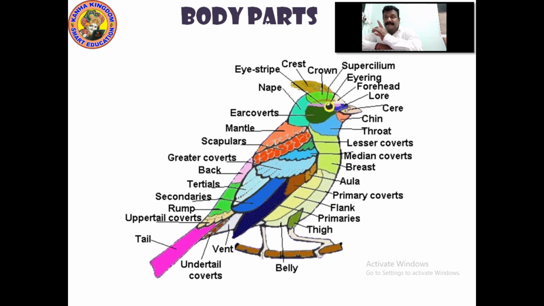primary coverts, flank, primaries, thigh, belly, vent, under tail coverts, tail, upper tail coverts, rump, secondaries, tertials, back, greater coverts, scapulars, mantle, ear coverts, nape, eye stripe, crest.